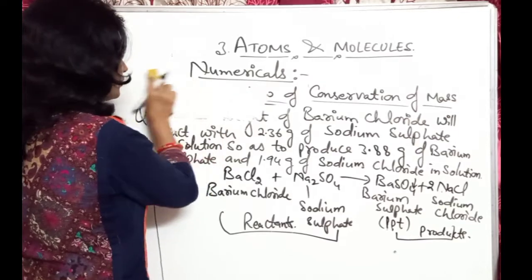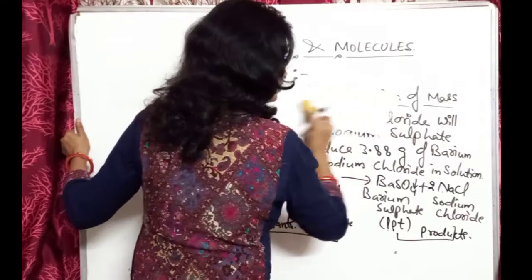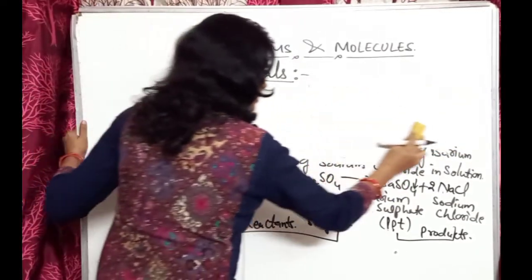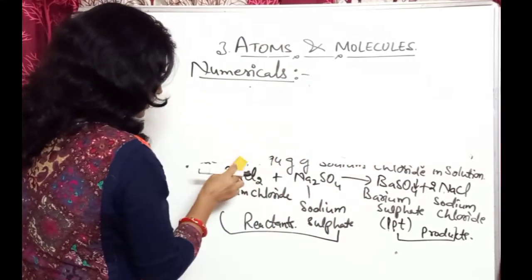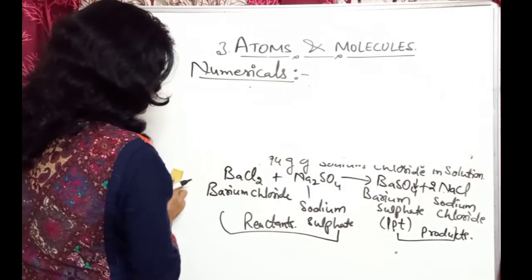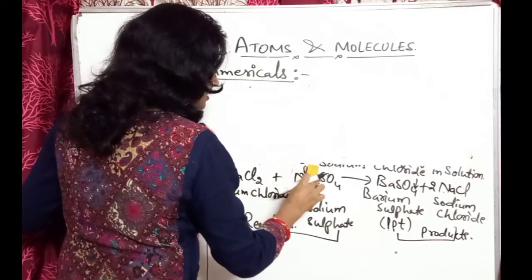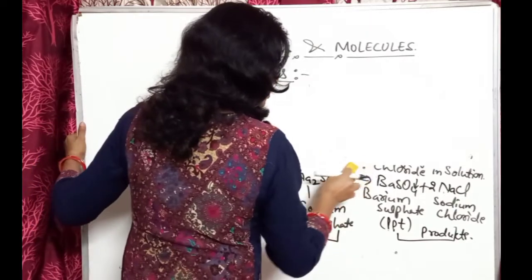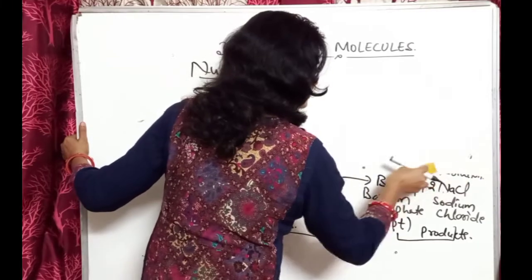Have you written? If you have not, please pause the video and write this question and solve it. Solve it now. Okay. So I have already written this reaction. You will write this reaction and write the chemical name of all these substances. I am not rubbing it now. Okay. So first you should write it.